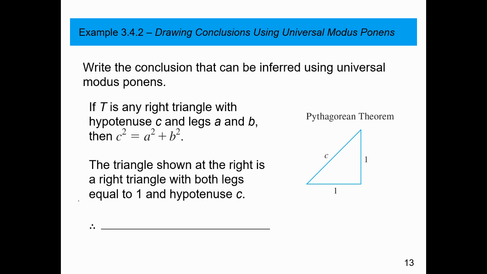Okay, suppose we look at this example. If T is any right triangle with hypotenuse C and legs A and B, then C squared is equal to A squared plus B squared. You'll recognize the good old Pythagorean theorem. The triangle shown at the right is a right triangle with both legs equal to 1 and hypotenuse C. Therefore, we can take this universal idea and apply it to this specific example, and we can say that C squared is equal to 1 squared plus 1 squared.